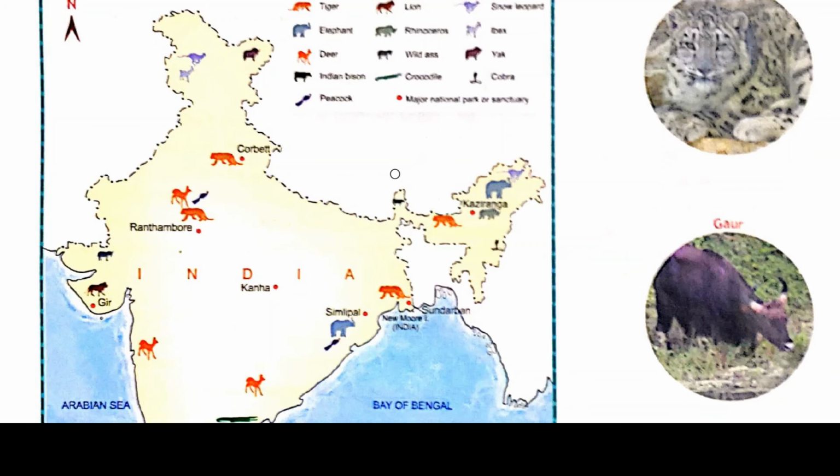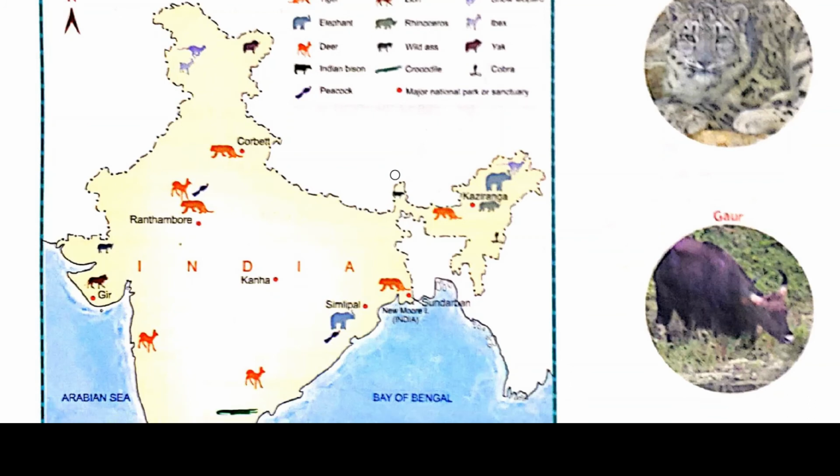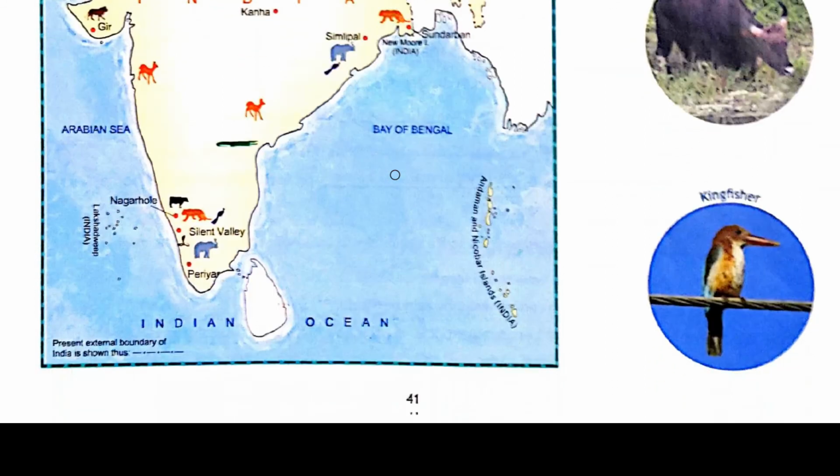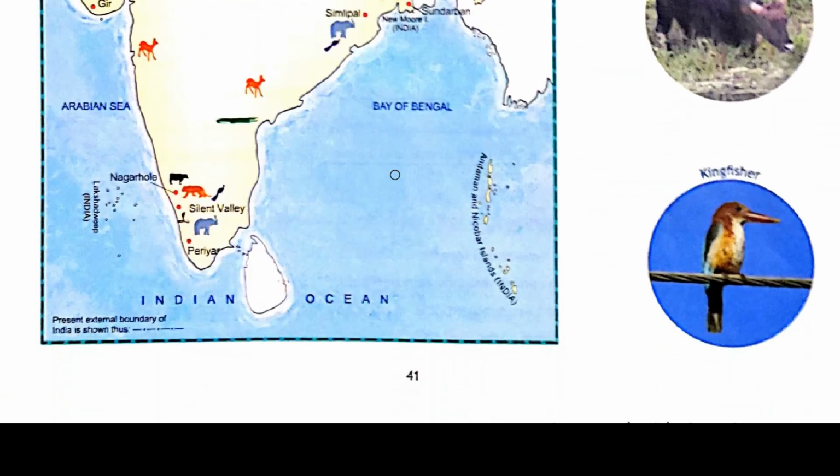So this is all about your chapter, the forest and wildlife of India. In this chapter we have discussed different types of forest and the importance of forest, then how to save the forest, then wildlife of India, how we can protect the wildlife of India, and what are the different wildlife sanctuaries made by our government. So to summarize this lesson, we can say once again that